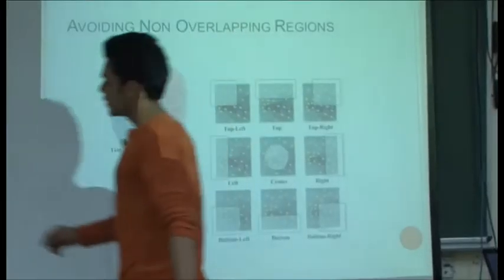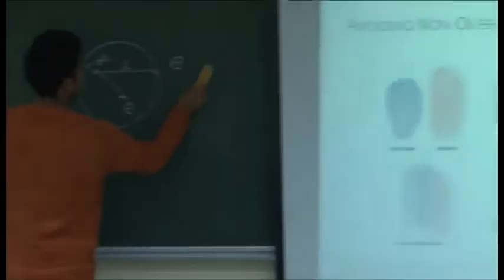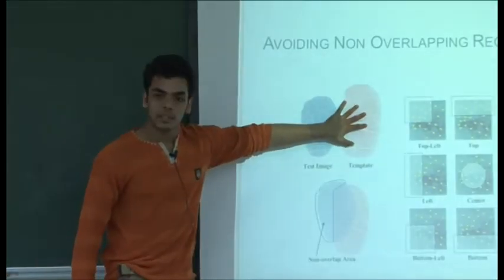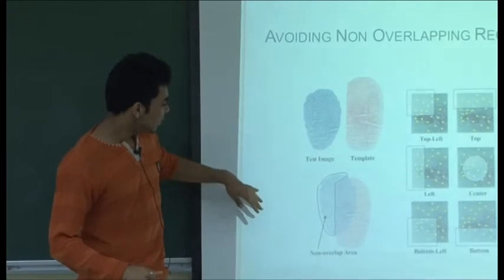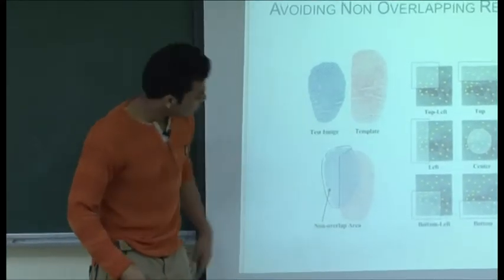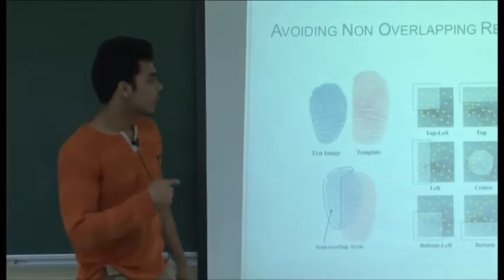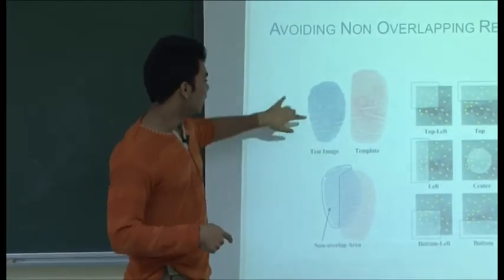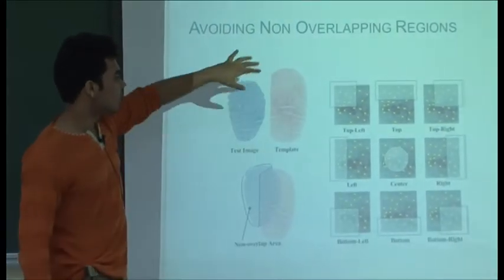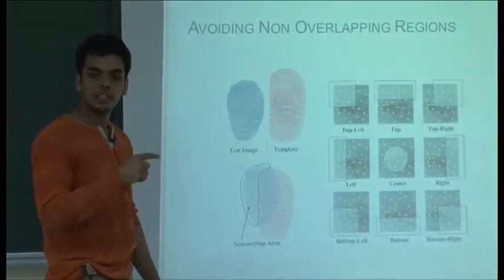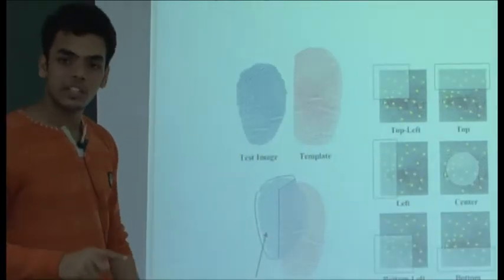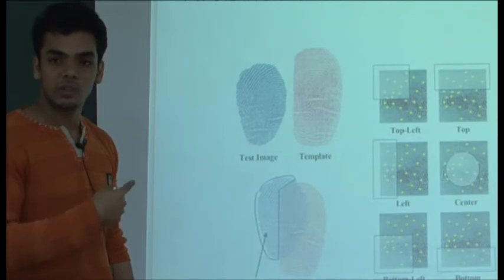decoding phase. There's another interesting idea that was proposed in this paper. For example, this is a template image and this is a test image. In most of the cases, the overlapping region between these two is very limited. So what it tries to do is take the test image, segment it into various sections, like at the top left, and then use only one section of this image as a query. And if any of these sections matches, then it says the user passes.